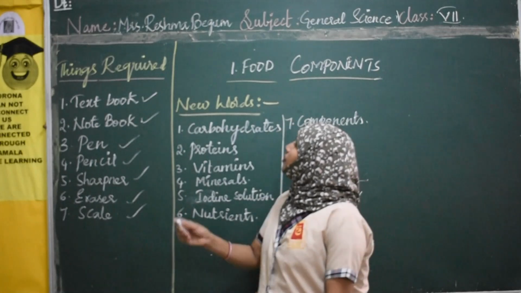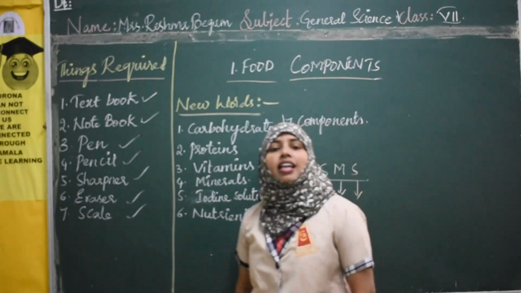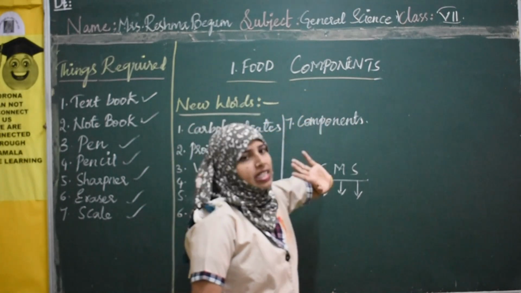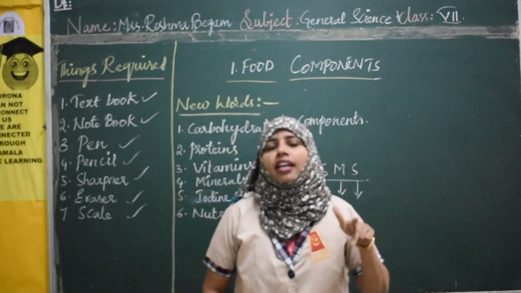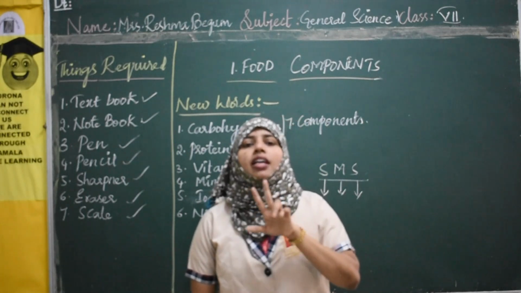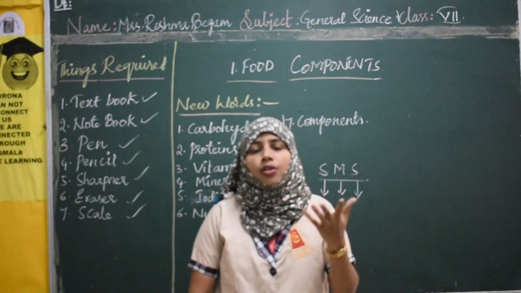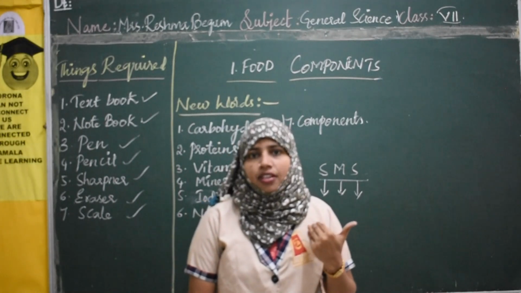So today we'll start our 7th class syllabus with the first lesson, that is food components. We know that food, air and water are 3 important things which are required to keep ourselves alive, right?